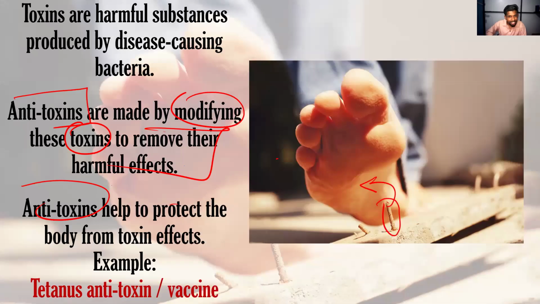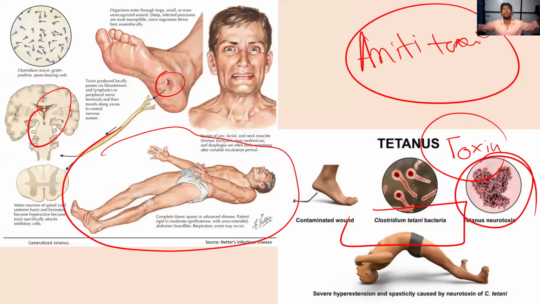Listen. Toxin is produced by the bacteria. It is harmful to our body. It will affect our body system. Now what will happen? The body will be affected by the toxin. Now in the hospital we will have the antitoxin. It is a medicine. So we will take the antitoxin and insert it into our body. Now what will happen? Our body will be cured. Antitoxin is there in the hospital.